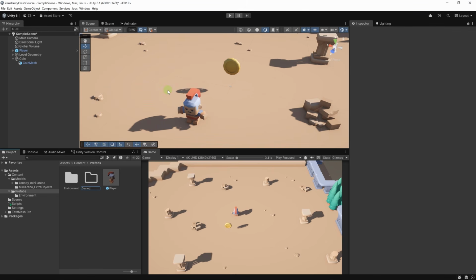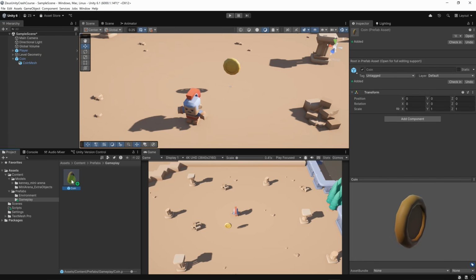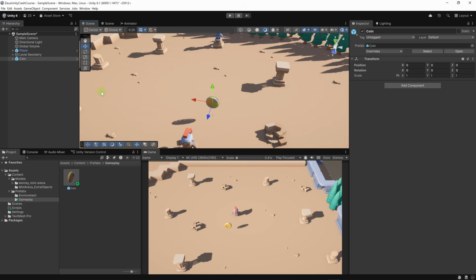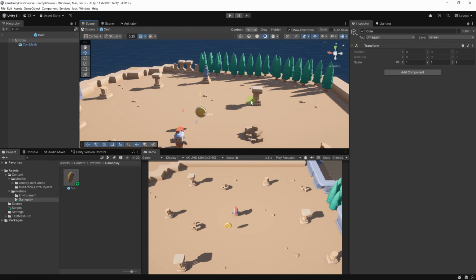Let's call it gameplay, and let's save our coin object here, and let's drag and drop our coin object here, and now we have a prefab for our coin. You can access a prefab in two ways, not only through the project window. We can also access a prefab on the scene. If we have a prefab instance, we can click on this little arrow here on the right, and this will make the editor switch to prefab mode.